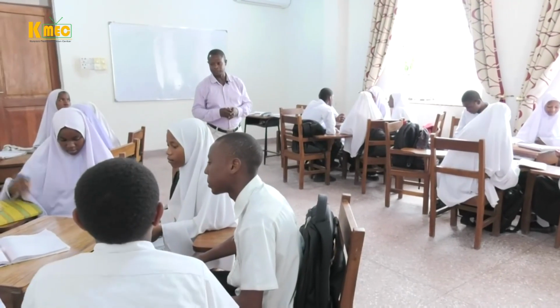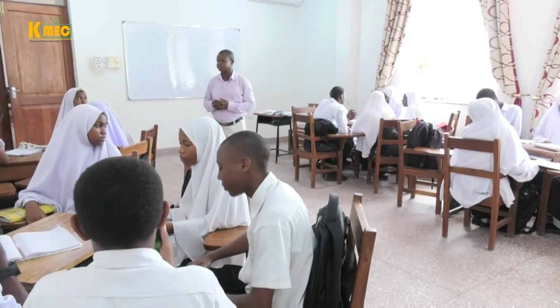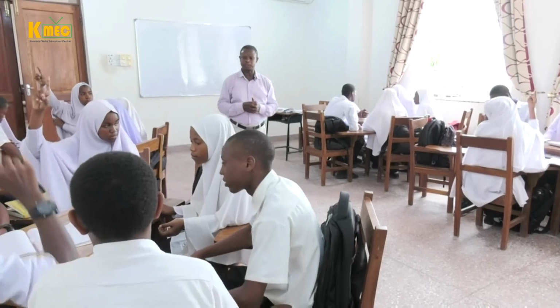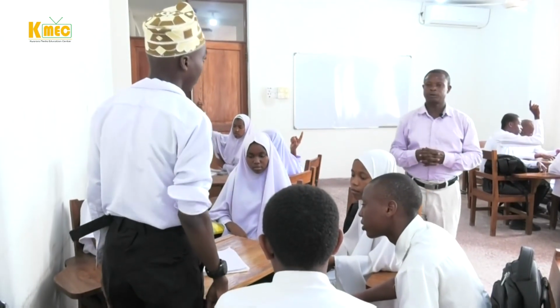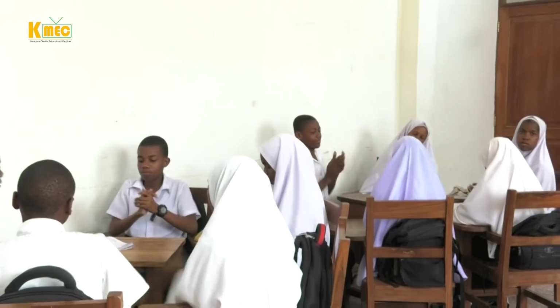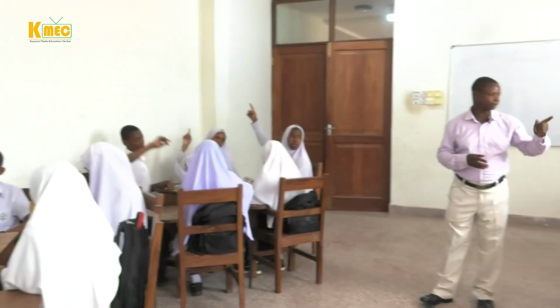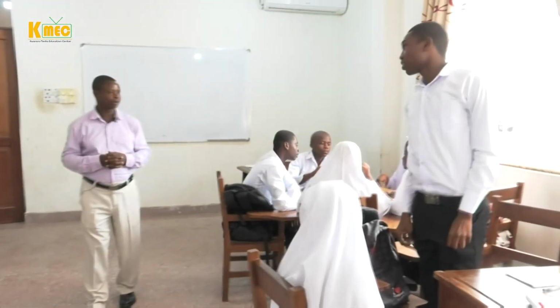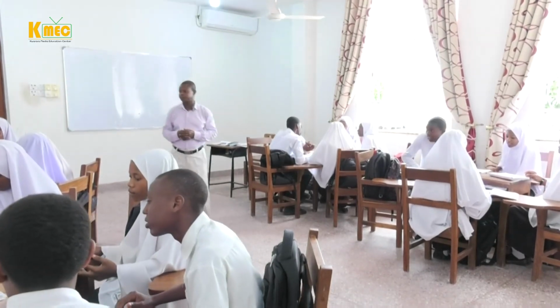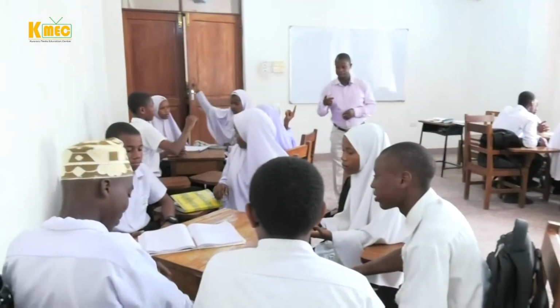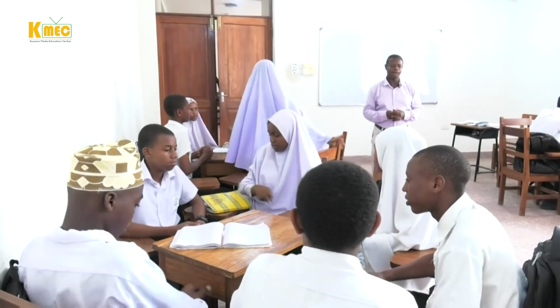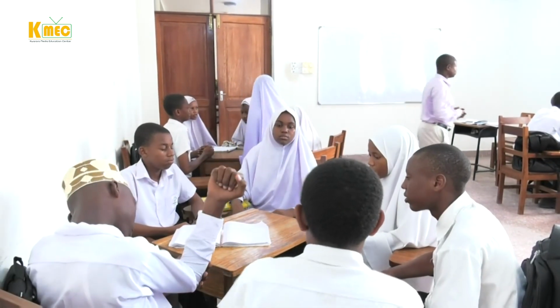Now, it is time for a semiconductor. Example of a semiconductor? Yes? Silicon. Silicon, good. 3 claps for him. Another? Yes? Carbon. Carbon, very good. 3 claps for him. Another one? Yes? Antimony, very good. 3 claps for her.